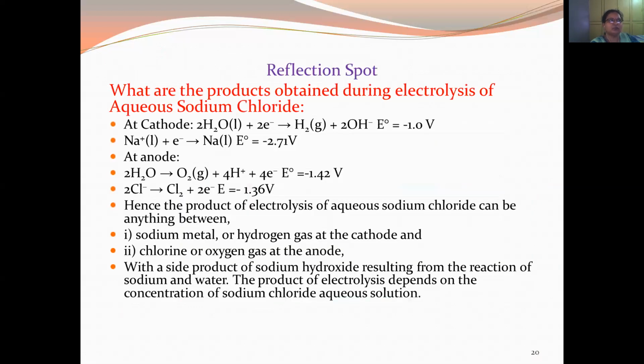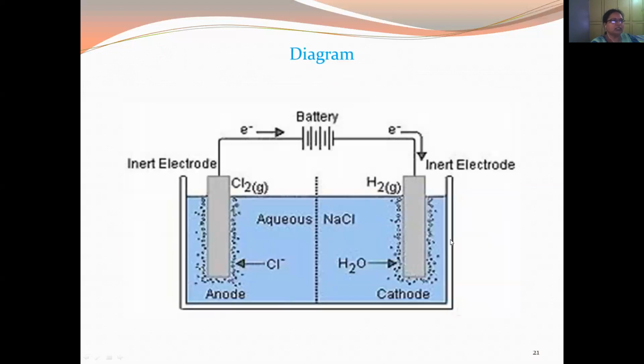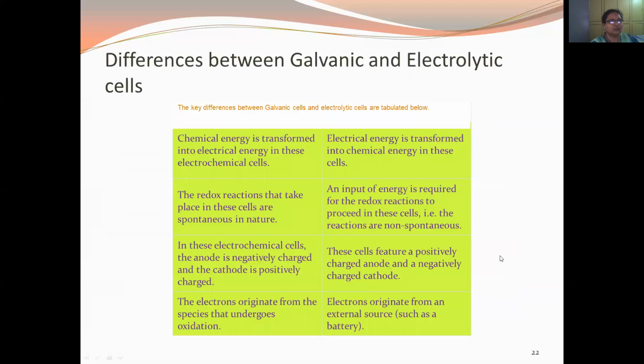Reflection spot: please tell me what happens if we use aqueous NaCl. Here water is going to be involved, so you may get the products as sodium metal, hydrogen gas, chlorine or oxygen gas at the end. These are the equations, and this is the diagram of the aqueous NaCl electrolytic cell.